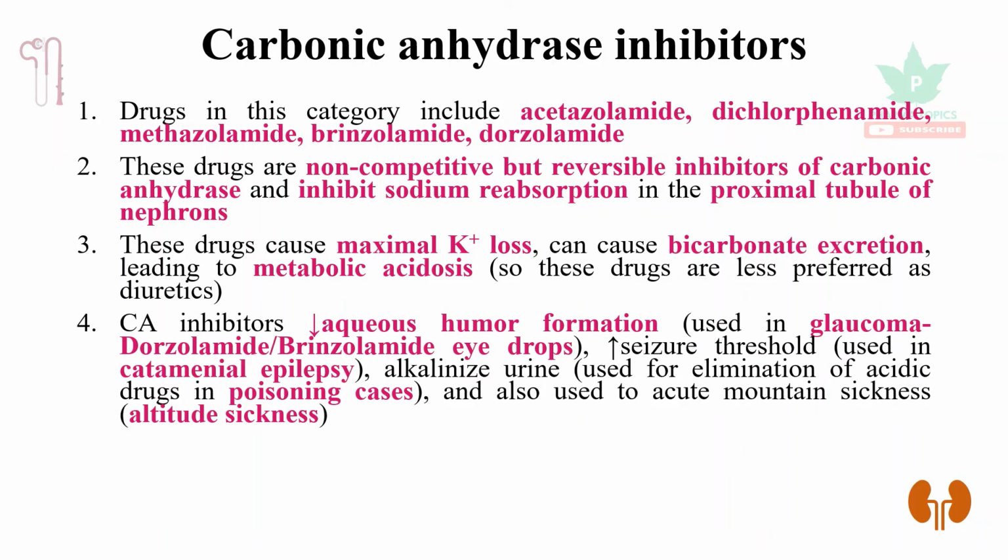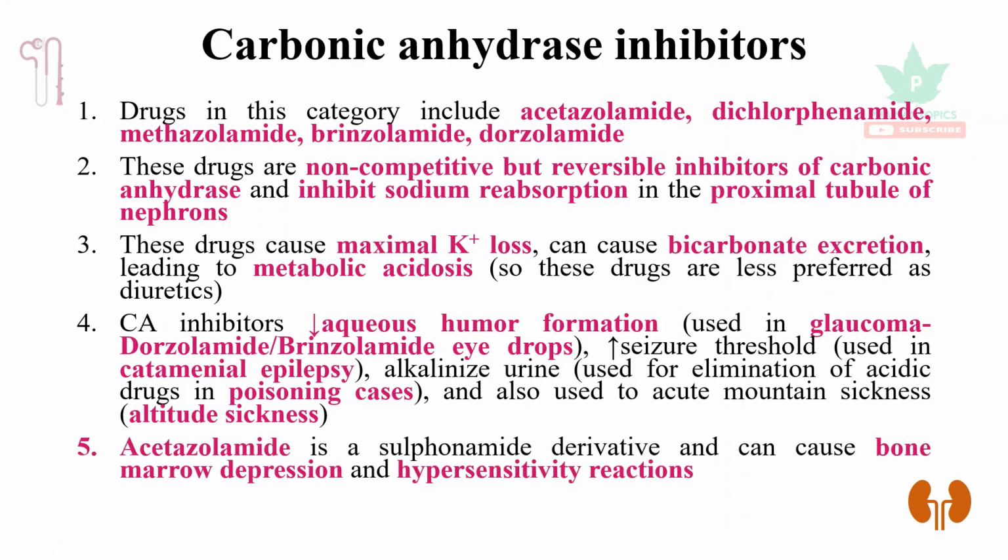Carbonic anhydrase inhibitors decrease the aqueous humor formation. So dorzolamide and brinzolamide are used as eye drops in case of glaucoma. They increase the seizure threshold in case of catamenial epilepsy, that is the epilepsy occurring during menstruation in women. These drugs alkalinize urine, so they are used for elimination of acidic drugs in case of poisoning. They are also used in case of acute mountain sickness, which is also called altitude sickness. Acetazolamide is a sulfonamide derivative and can cause bone marrow depression and hypersensitivity reactions.